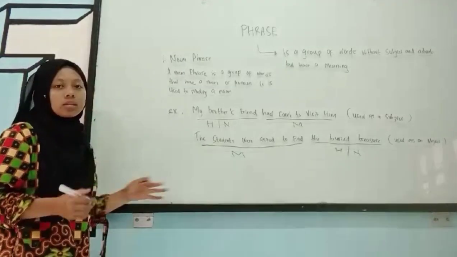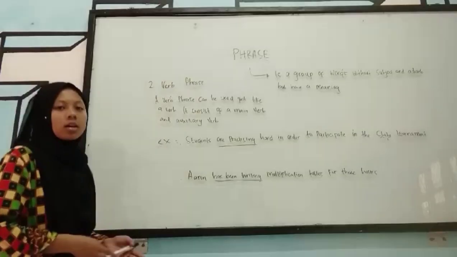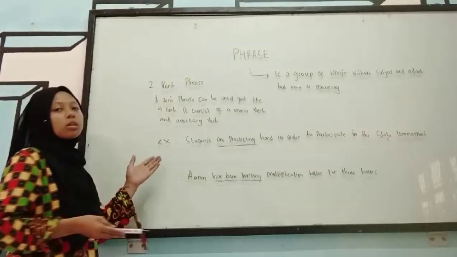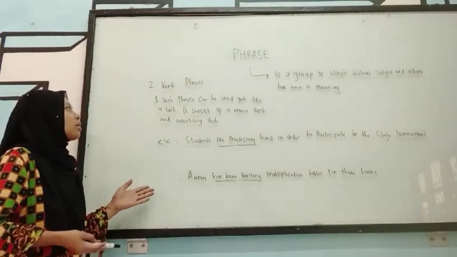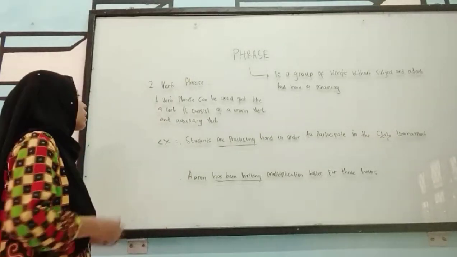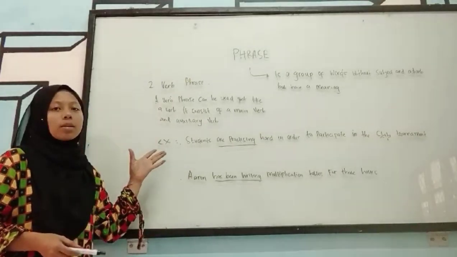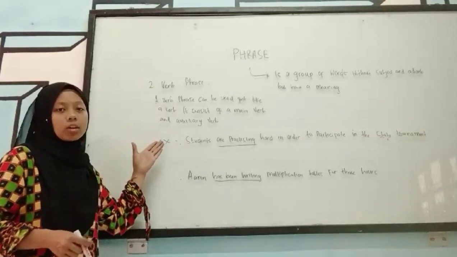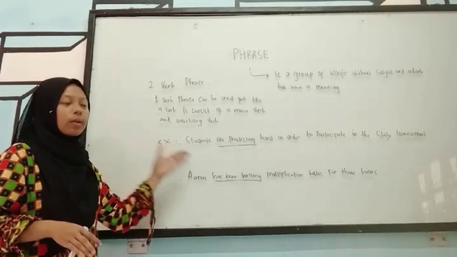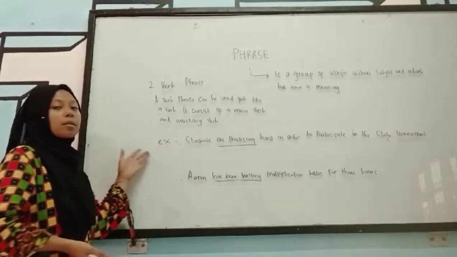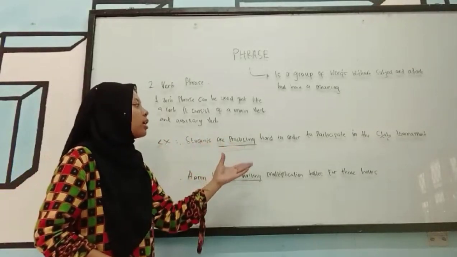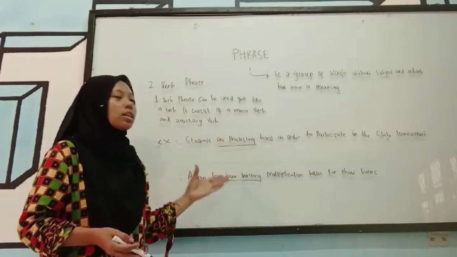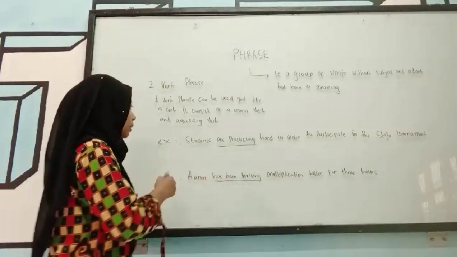Second, we talk about verb phrase. Now about verb phrase. Verb phrase can be used just like a verb. It consists of a main verb and auxiliary verb. The example: students are practicing hard in order to participate in the state tournament.